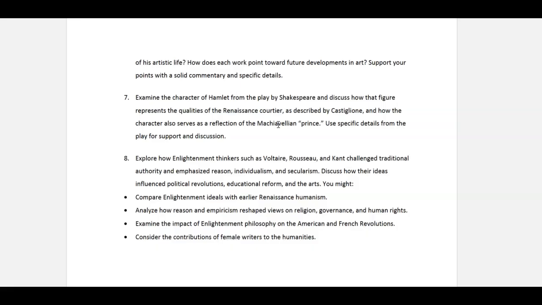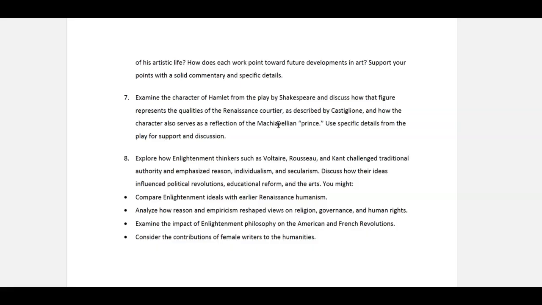You can do reason and empiricism. Empiricism refers to that scientific method of experiment, get a result, make a decision. And look at governing. For instance, there's a major part in your chapter 15 about changes in government.